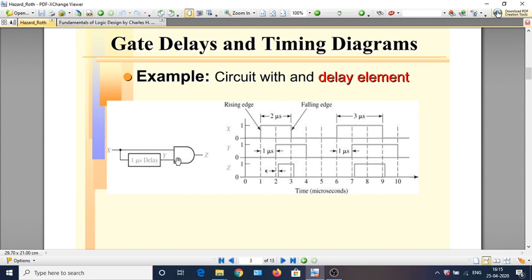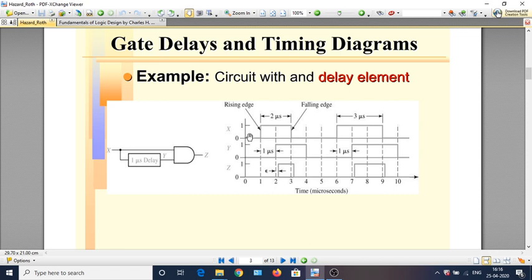So here you have an AND gate. One of the inputs to the AND gate is the variable x, while the other is the variable y. y is the same as x, but y changes after a 1 microsecond delay following any change in x. So z is an AND of x and y. Supposing x has been at a given value for quite a long time, then y would have also settled to the same value. So basically x AND y is the same as x AND x, and z will take the value of x.